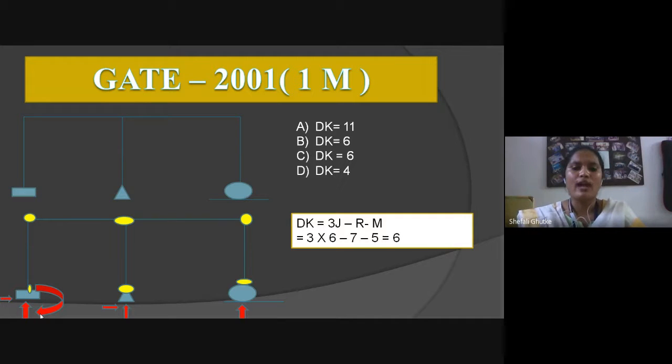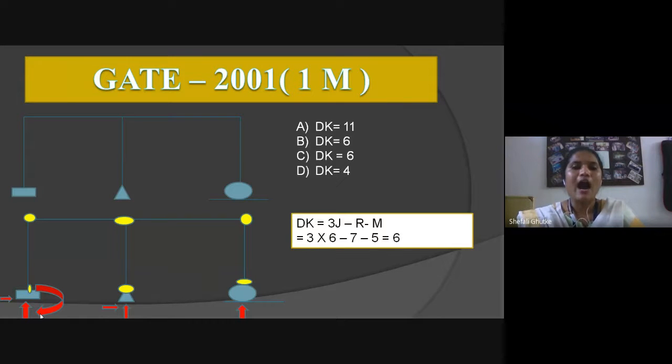According to our formula, dk equals 3J minus R minus M. J is the number of joints. Yellow circles represent the number of joints, so the number of joints is 6.